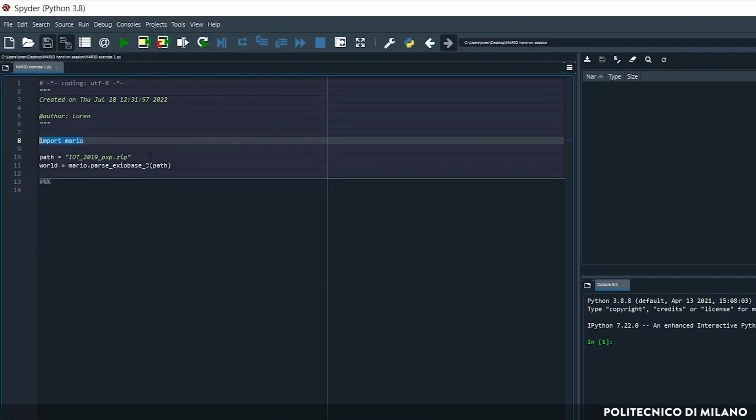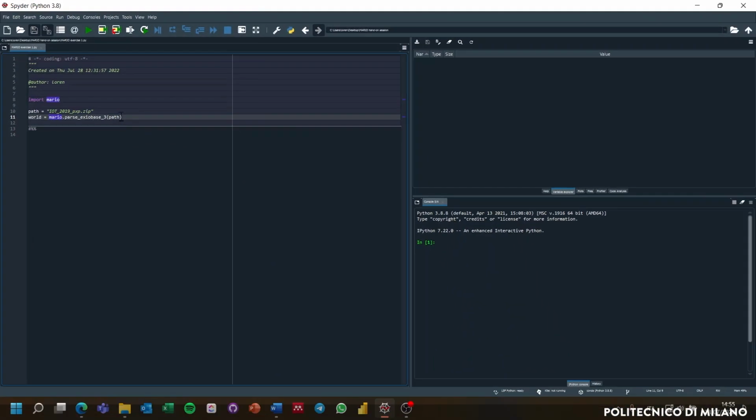Since it is in the same directory of the script, I will locate my editor into such directory and name a string variable path after the name of the file itself. Now we can create another variable, world, which will be our Mario object, by typing world equal to mario.parse_exiobase3 and run this first cell. It could take a couple of minutes.